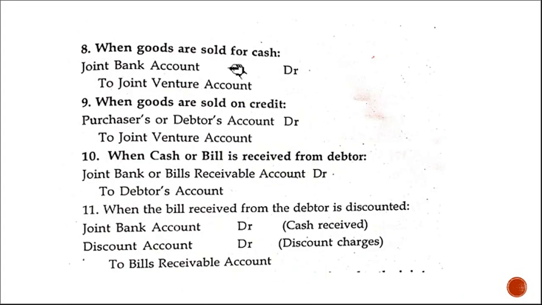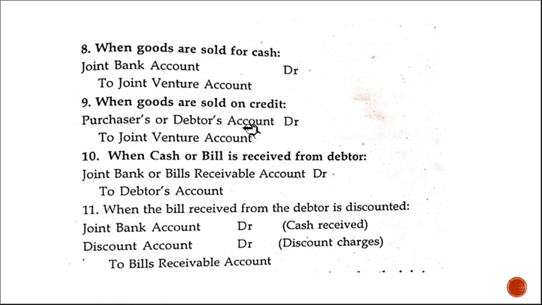Next, when goods are sold for cash. What is the entry? Cash or bank account debtor to sales account, right? You are selling. But here the same way, the bank is the receiver, right? Joint bank account debtor, cash is coming in, so bank should be debited. Two, joint venture account. We are not writing purchases, we are not writing sales. Instead of that, we are writing joint venture account. So joint bank account debtor to joint venture account.